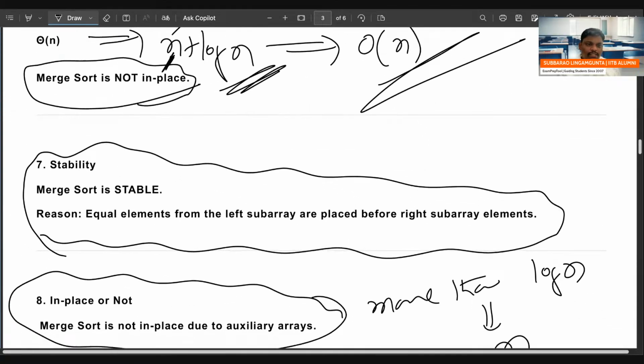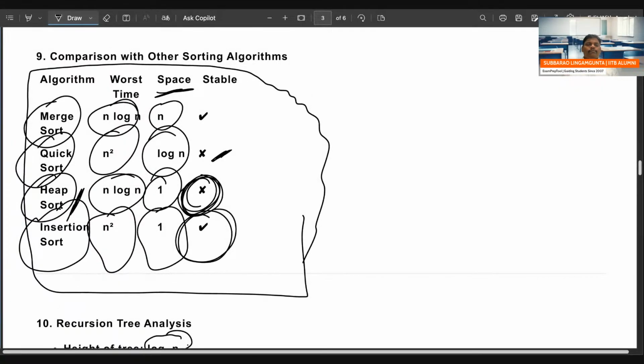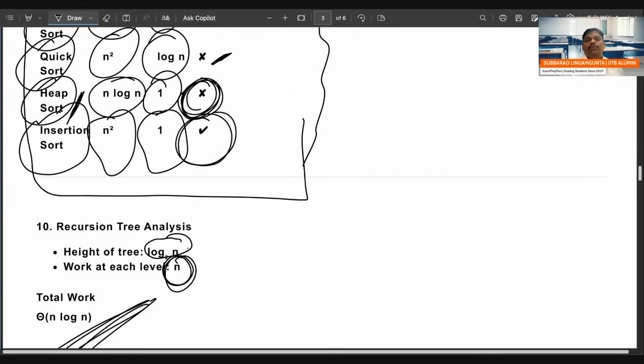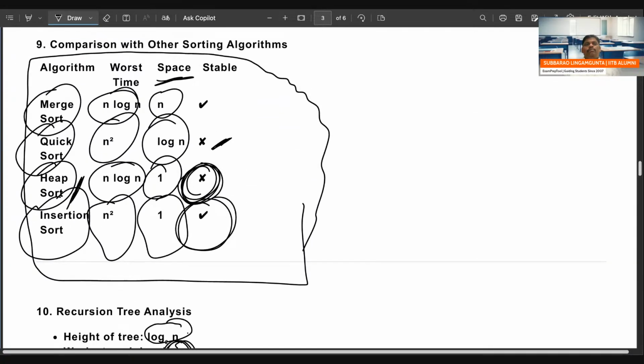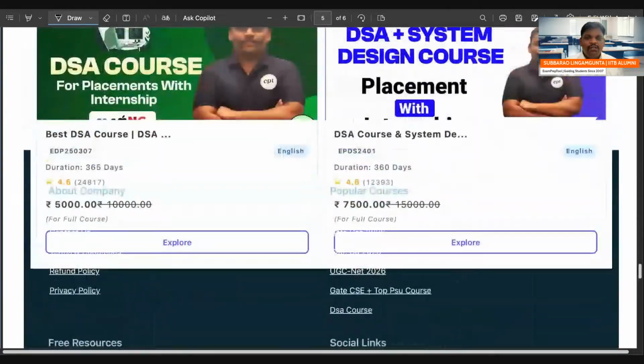One more thing is the comparison with other sorting algorithms. In place, out of place, all the things are available. Please check here, everyone compare. If there is any small doubt, let me know.